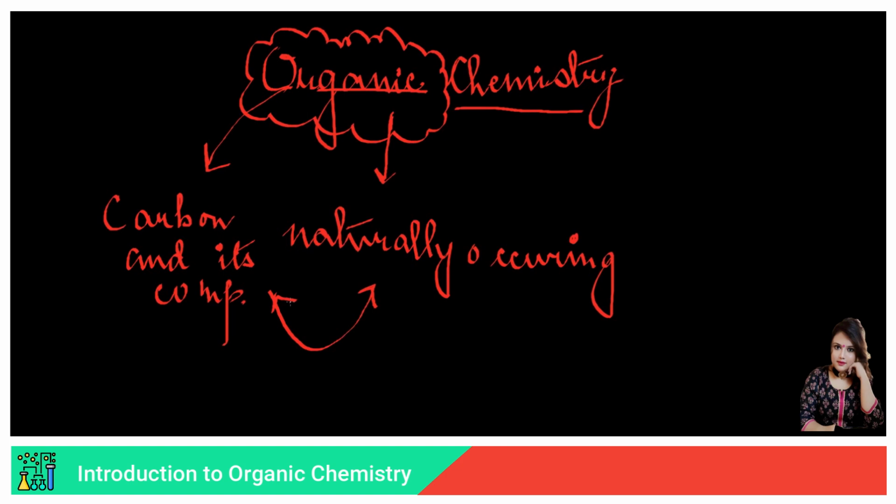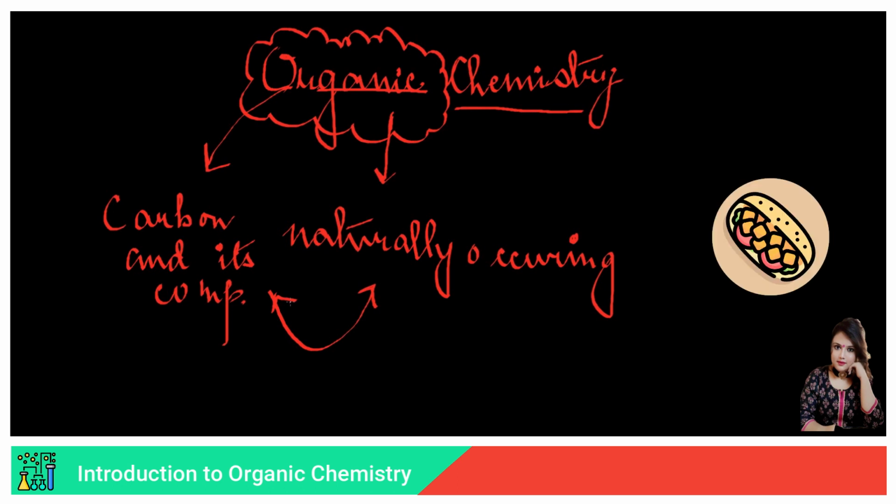Because the carbohydrates, the fat, the proteins present in the human body are nothing but natural, right? And the building blocks of these substances are carbon and its compounds. Okay? Food, which is naturally occurring, contains carbohydrates, which are also carbon and its compounds.